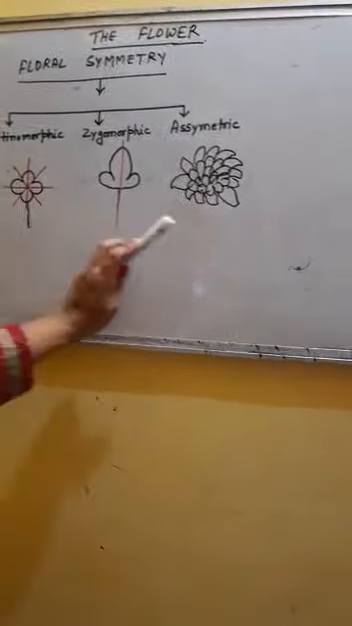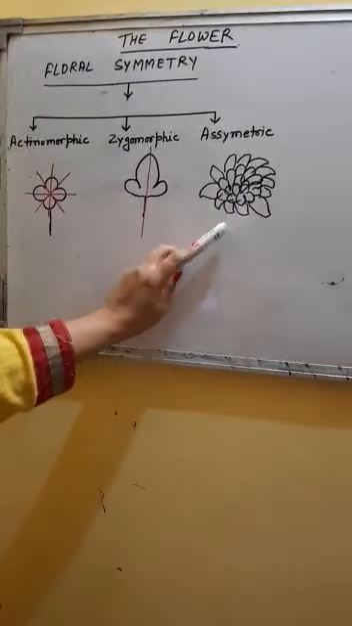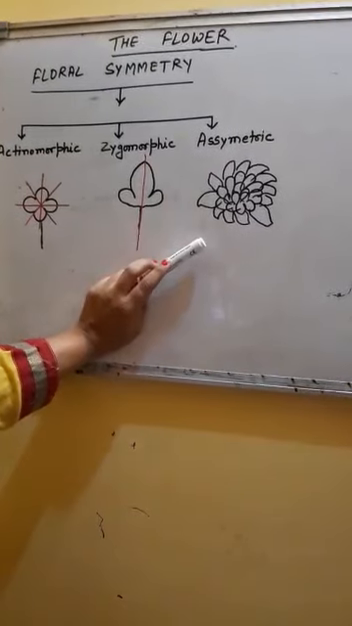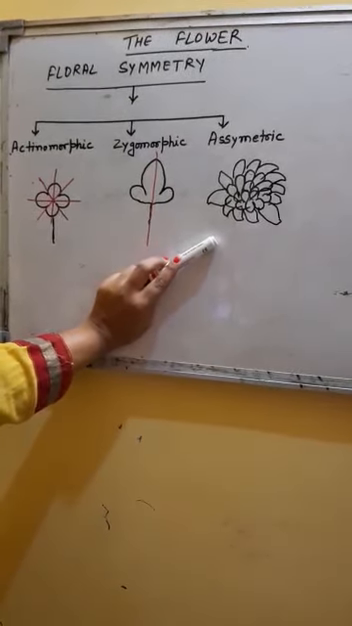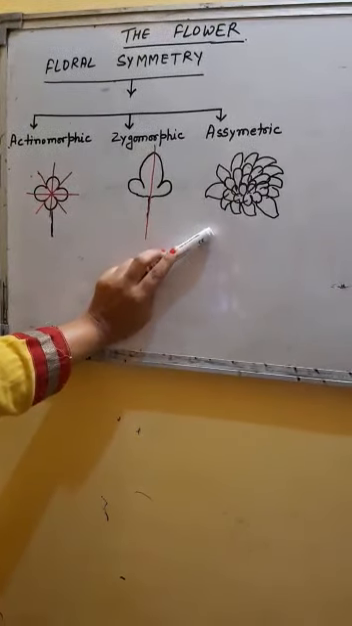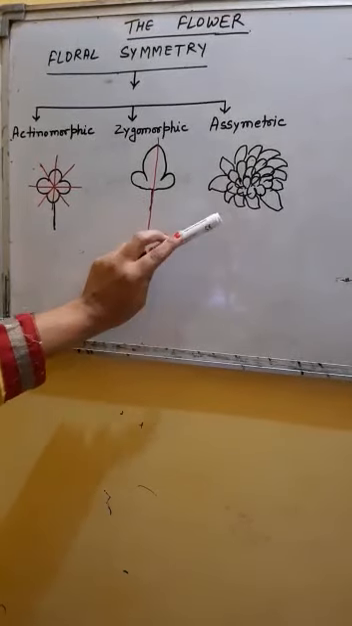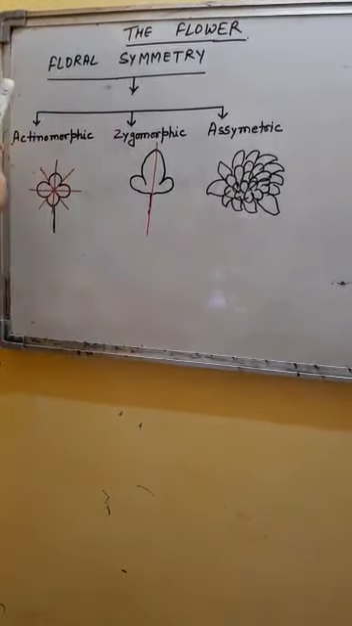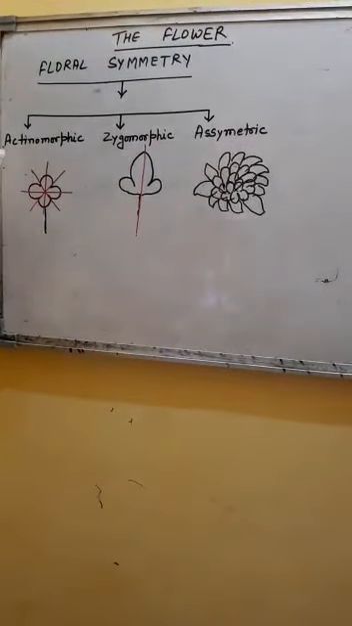The third type of symmetry is called asymmetric. As the name suggests, these flowers do not provide any plane through which they can be cut into two equal halves. So the body, you can say, is irregular in shape and cannot be cut into two equal halves. The example is canna.